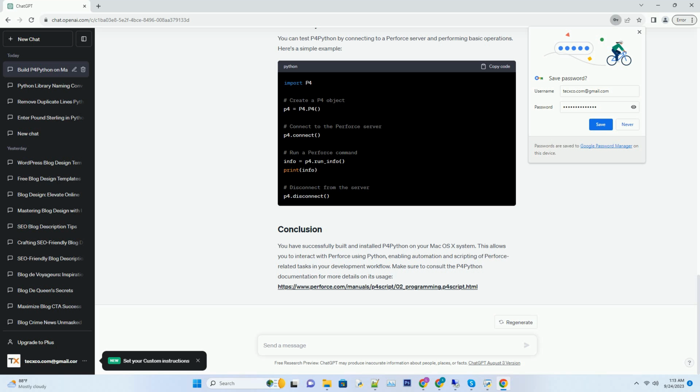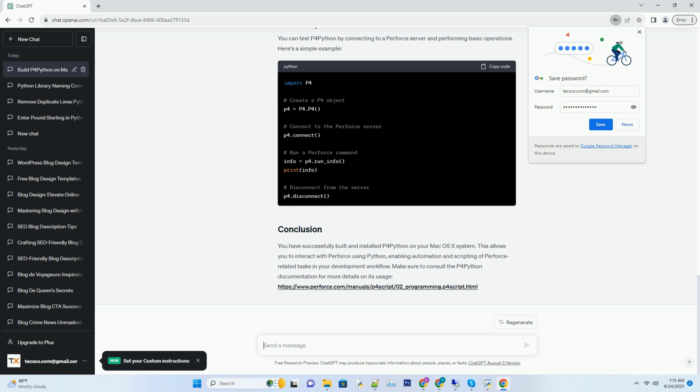Homebrew, optional if you prefer using Homebrew. You can install it from https://brew.sh and use it to install some dependencies. Now let's proceed with building and installing P4Python. Open your terminal and run the following command to install some dependencies using Homebrew, optional.